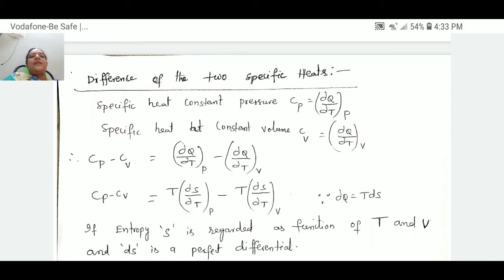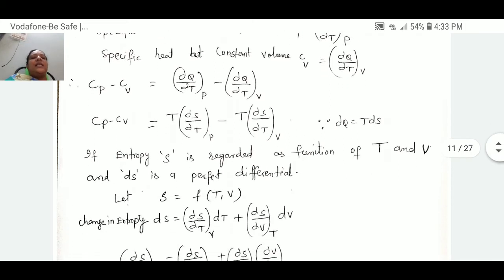Let us substitute for ∂Q. ∂Q means heat absorbed or liberated. In place of ∂Q, we know that ∂Q is equal to T dS according to the second law of thermodynamics. So Cp minus Cv is equal to T(∂S/∂T) at constant P minus, similarly, T(∂S/∂T) at constant V. By seeing this equation, Cp minus Cv is a function of entropy.